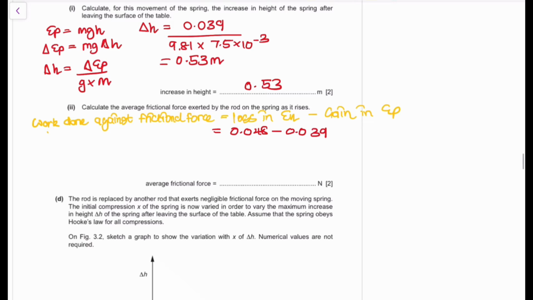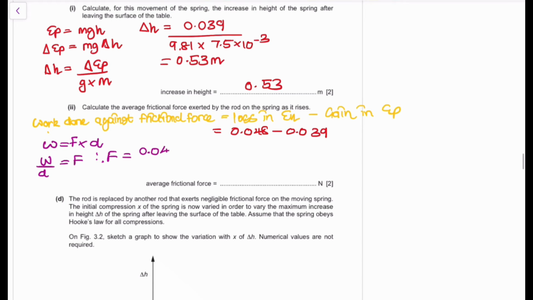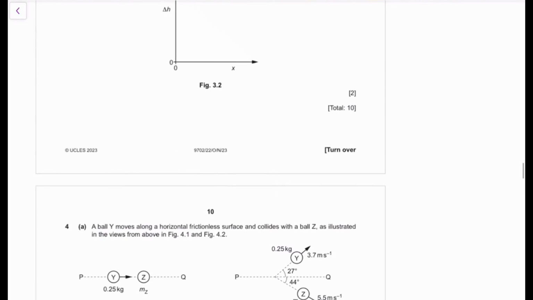But you already have the distance that has been moved. That is the increase in the height. You know that the work done is going to be equivalent to the force times the distance. So the work done divided by distance is going to be equivalent to your force. Therefore, your force is going to be equivalent to 0.048 subtract 0.039 divided by 0.53, and that's going to give you 0.02 newtons. Okay, move on to the next question.